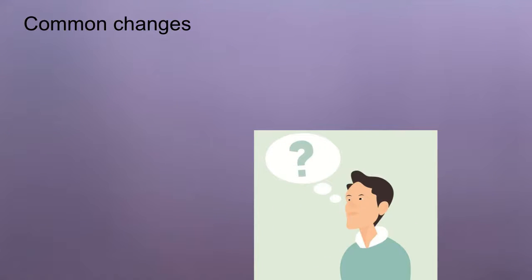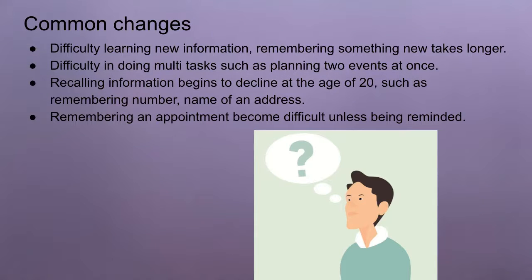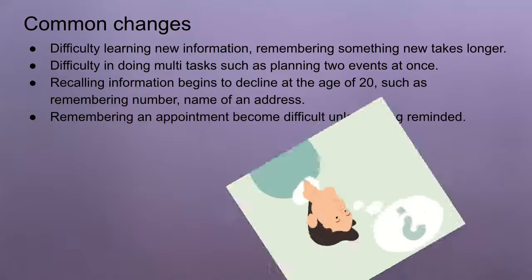Common changes: difficulty learning new information, remembering something new takes longer, difficulty in doing multitasks such as planning two events at once, recalling information begins to decline at the age of 20, such as remembering a number, a name or an address. Remembering an appointment becomes difficult unless being reminded.